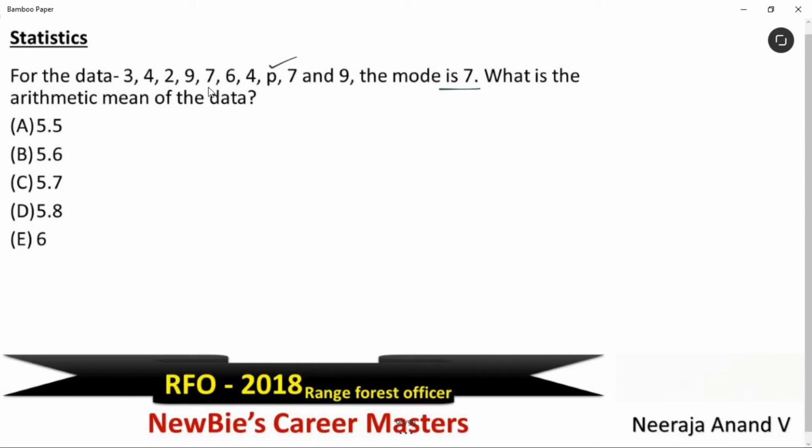Okay, let's arrange these numbers in ascending order. We get 2, 3, we have 4 twice, then 6 once and 7 twice and also 9 twice. Then we have this variable p. They're telling mode is 7. That means 7 should be the most repeated number out of these numbers. Correct. That means p value should be 7. That's it. After this, just add the numbers divided by total numbers. That's what arithmetic mean is. Simple.